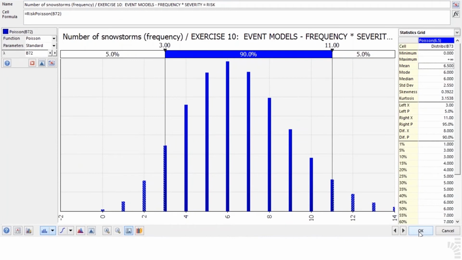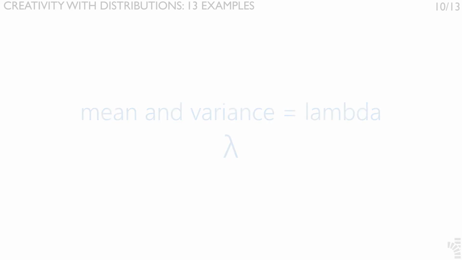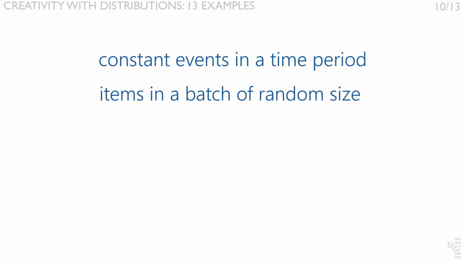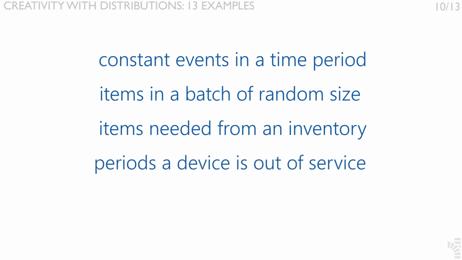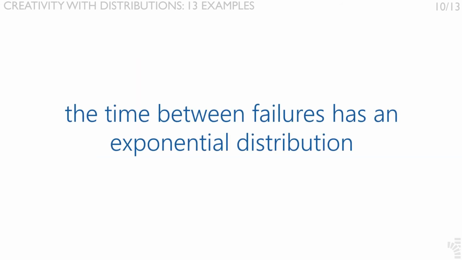A Poisson distribution always returns only integer values, with a mean and variance equal to its only parameter lambda. It is usually used to describe, for example, the number of individual events that occur in an interval of time when the events are occurring at a constant rate. For example, customers arriving in a queue, accidents on a road, or imperfections per meter of carpet, the number of items in a batch of random size, the number of items needed from an inventory, the number of periods, months, days, a device is out of service or the number of claims in an insurance policy. It assumes that the time between failures has an exponential distribution, which means the number of failures occurring in a small interval of time is constant.